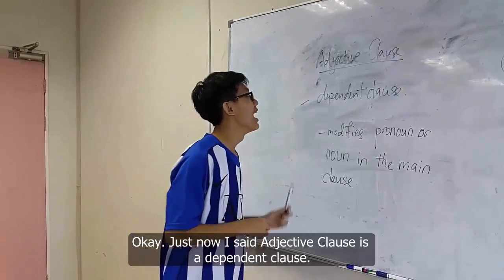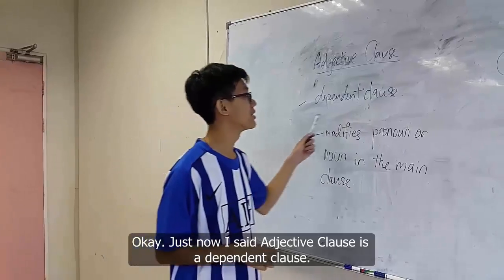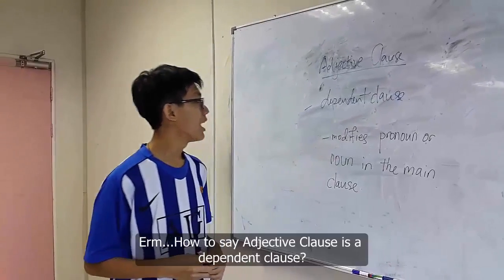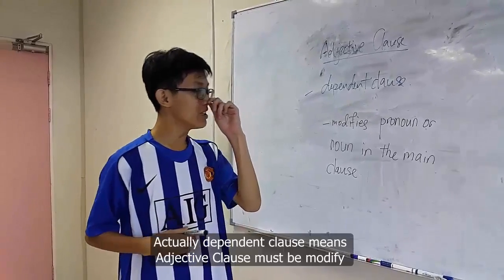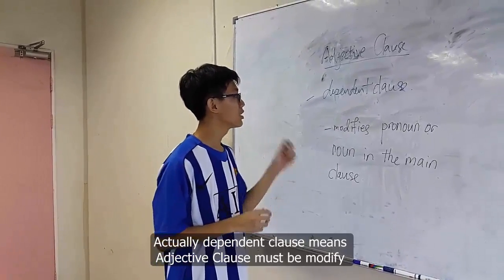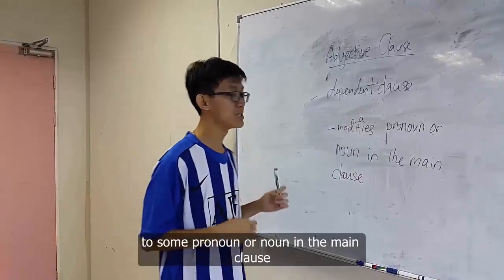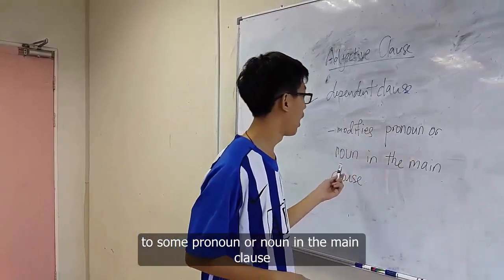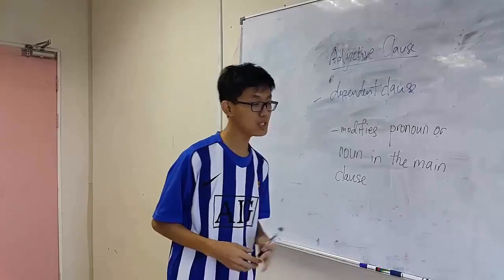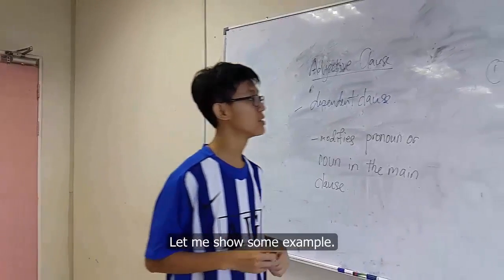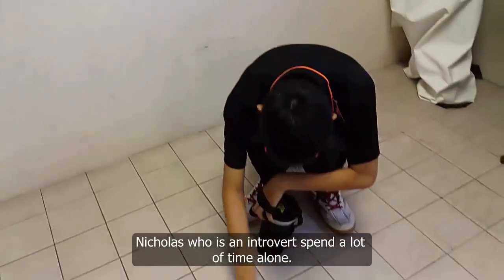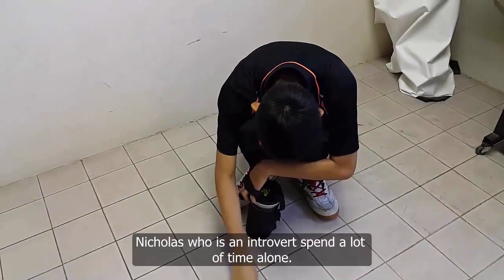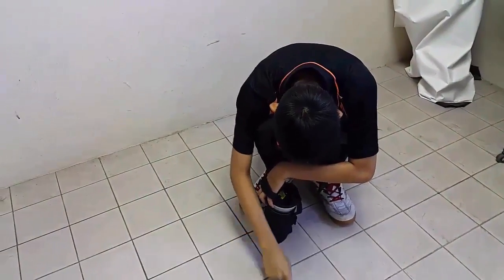Just now I said an adjective clause is a dependent clause. How can we say an adjective clause is a dependent clause? Actually, an adjective clause must modify some pronoun or noun in the main clause. Let me show some examples. First example: the person whose over space alone becomes alone.